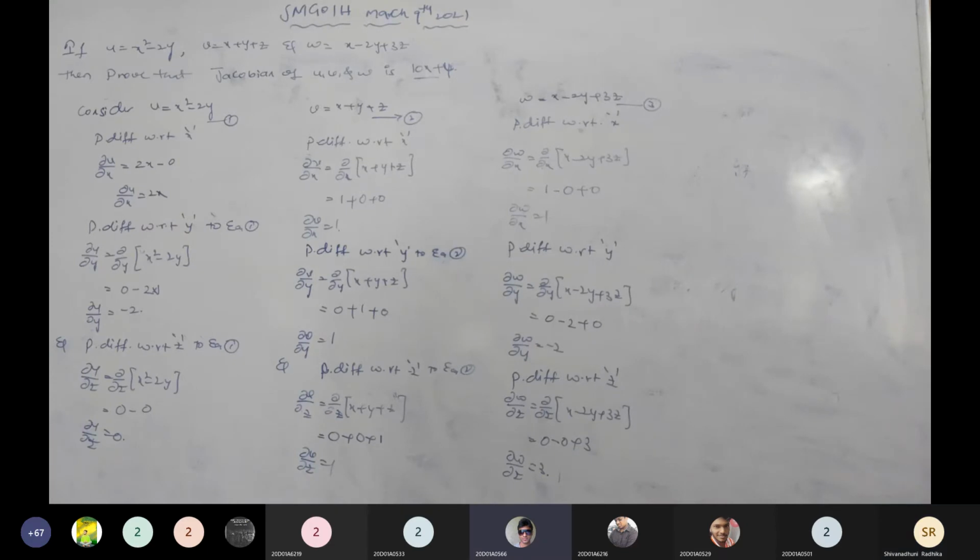Then at once, partially differentiating with respect to x, y, z respectively and getting the answer, that can't be done. Oh, you mean doing the total partial differentiation with respect to x, y, z in only one step? Yes, ma'am. But this is a long question. Okay, ma'am. Compulsory, we have to do it separately, right?